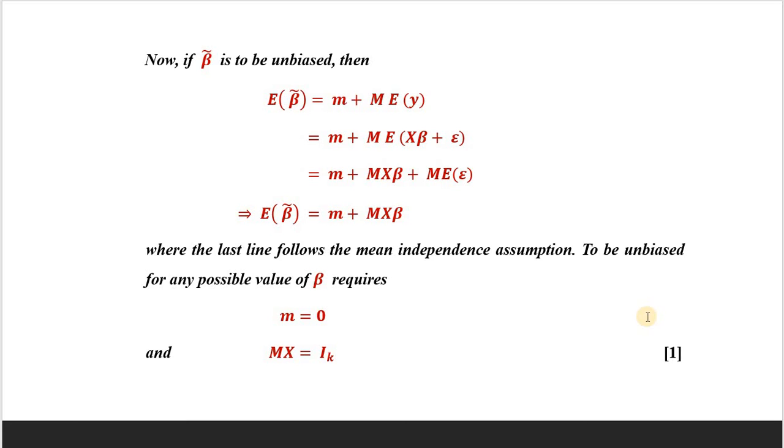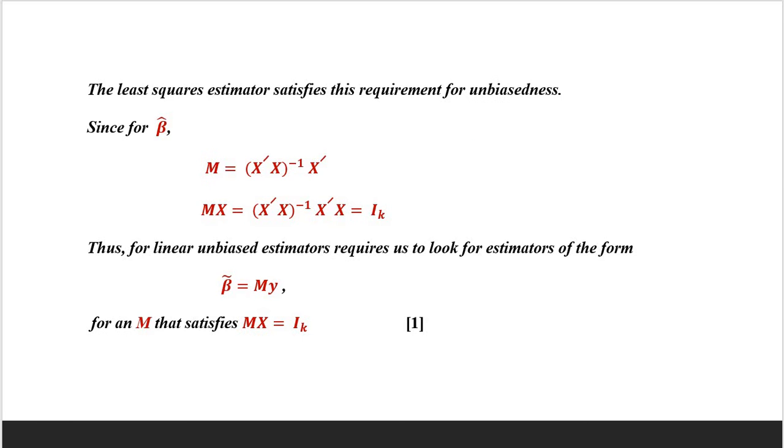And finally, it will be equal to small m plus M X beta, where the last line follows from the mean independence assumption. To be unbiased for any possible values of beta requires small m equal to 0 and capital MX equal to I_k, the identity matrix of k by k.